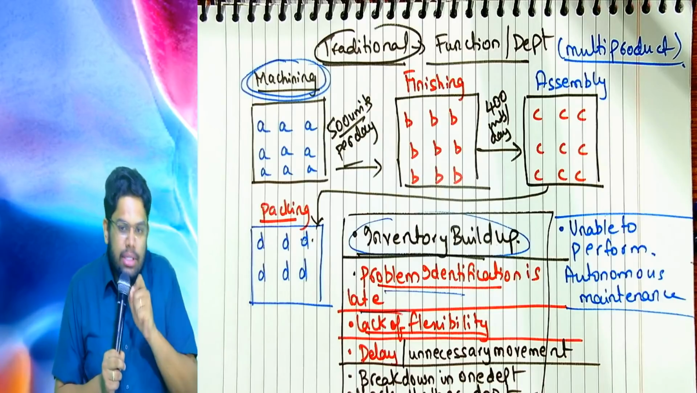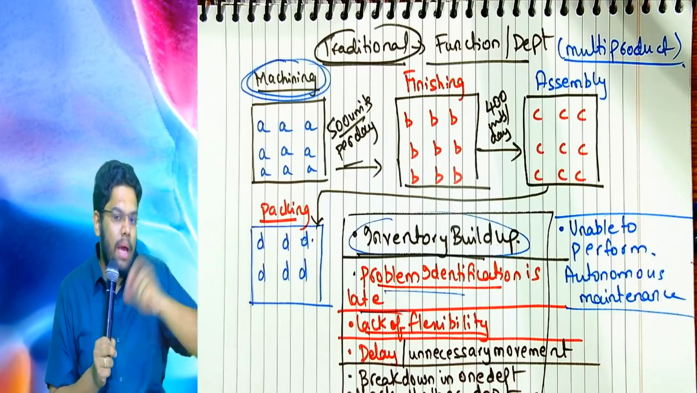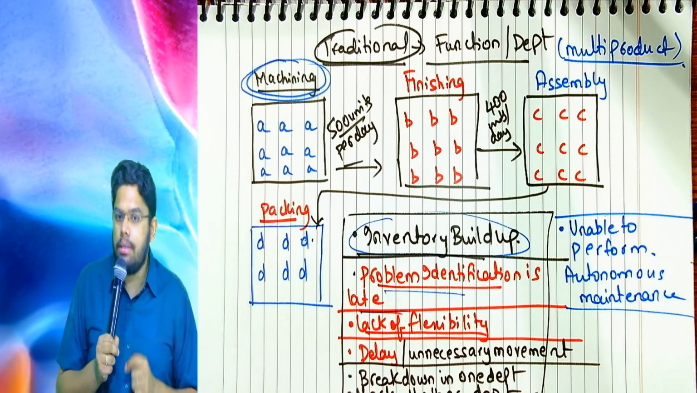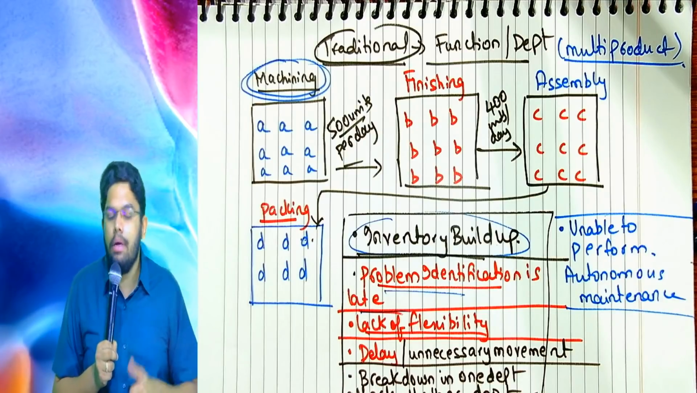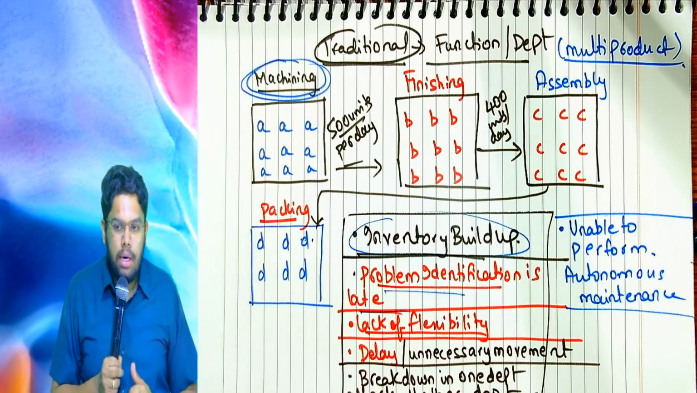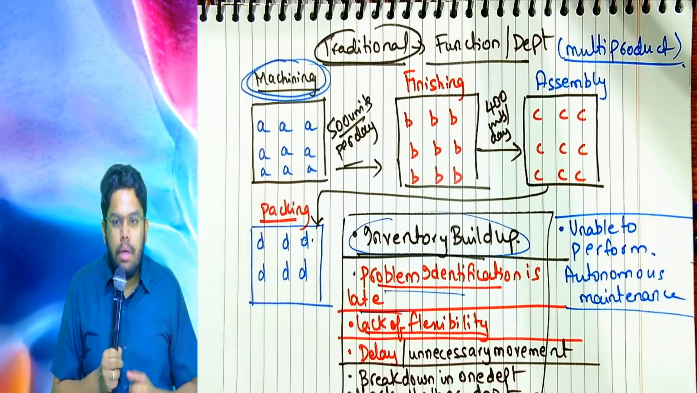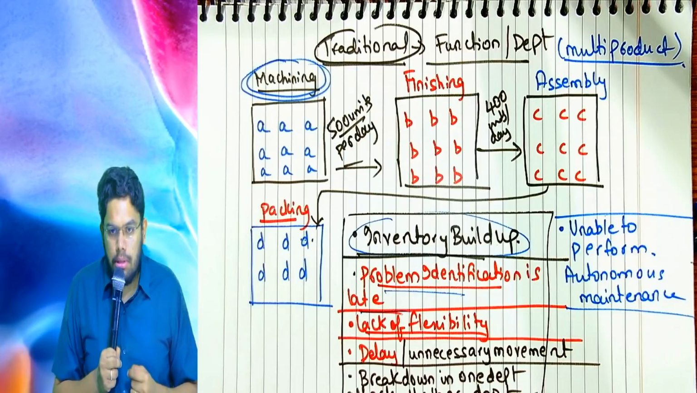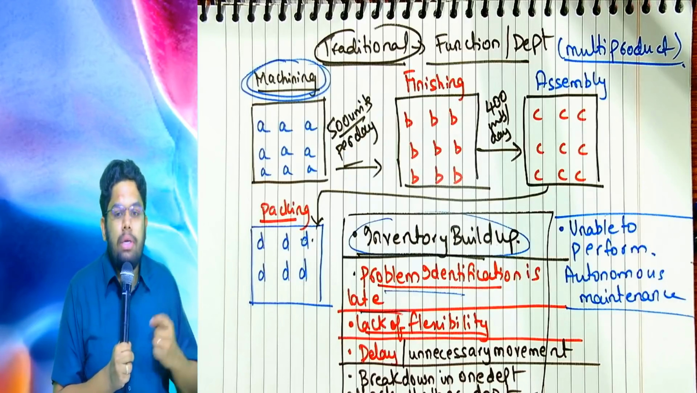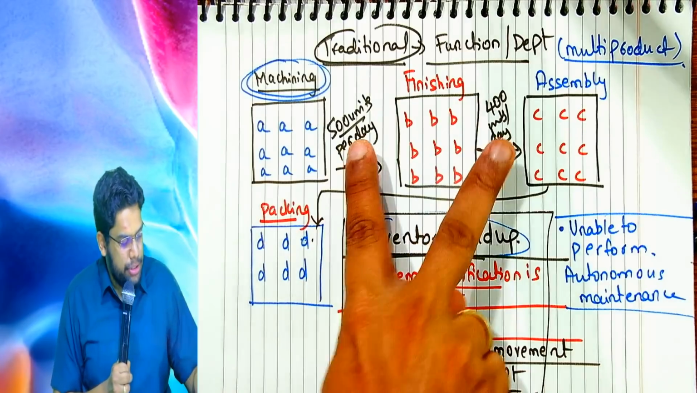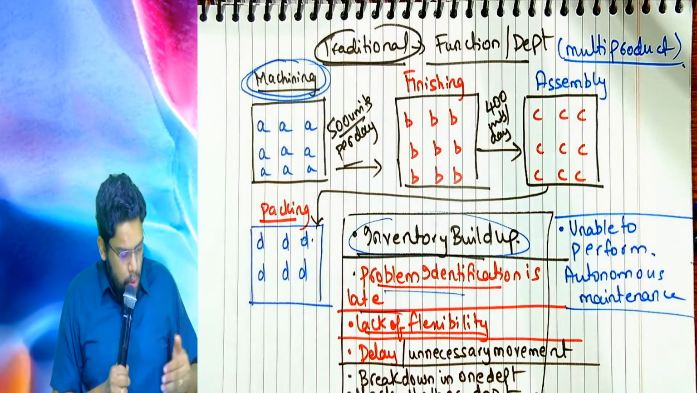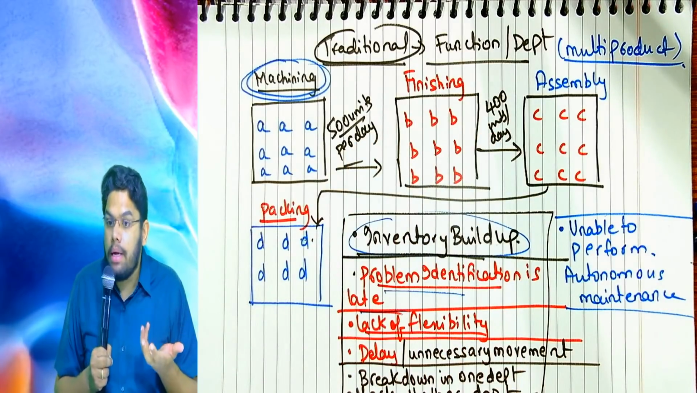Tell me, this factory layout is cellular manufacturing or is it traditional? Traditional. Quickly tell me, what are the problems? Inventory build-up, very good. Why? Because different capacity of each department. Did you understand these 500 and 400? Very good. Next problem. Problem identification is late.